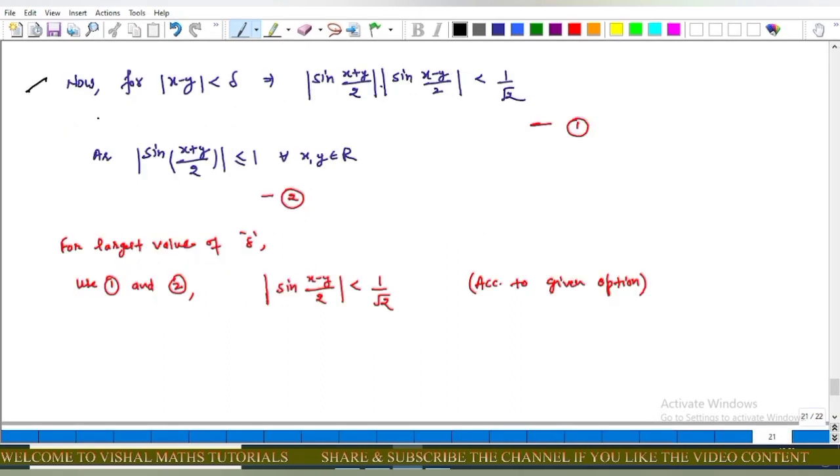Now come to further. For mod of x minus y less than delta, this implies that mod of sine of (x plus y) upon 2 into mod of sine of (x minus y) upon 2 is less than 1 upon root 2. Call this statement 1. And as we know, mod of sine theta, where theta is equal to (x plus y) upon 2, is less than or equal to 1 for every x, y belonging to R. Call this inequality 2. Now actually in the question we have to find the largest value of delta. So using 1 and 2, this implies that mod of sine of (x minus y) upon 2 is less than 1 upon root 2.